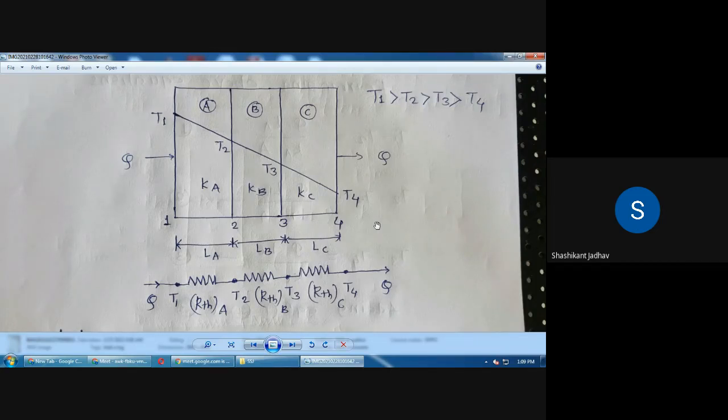Okay, diagram is over. All of you put the message in the chat box. Shall I proceed?